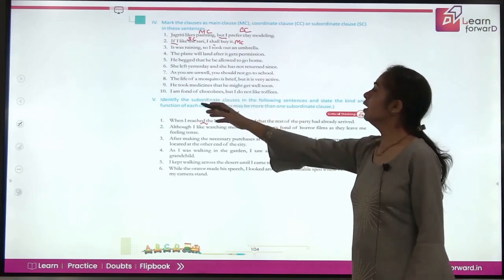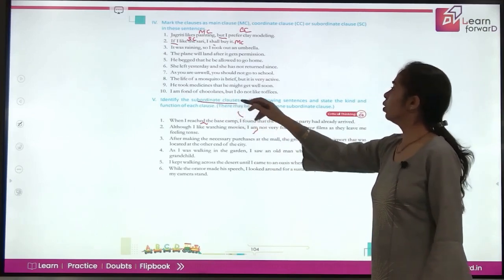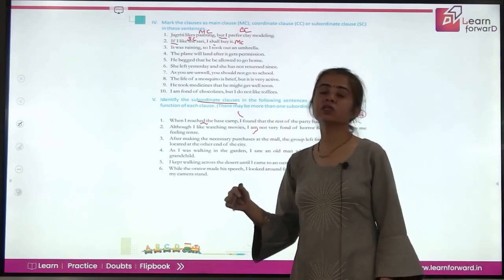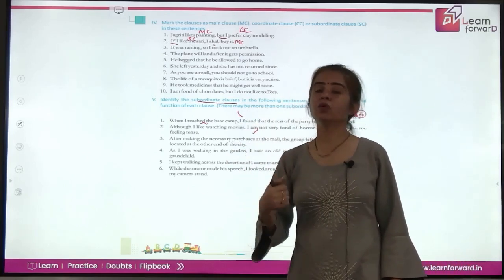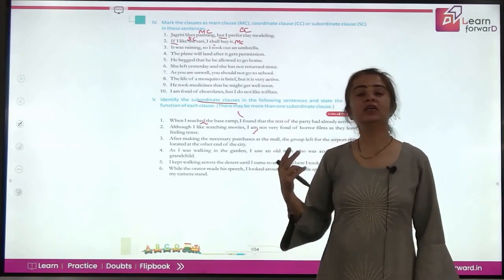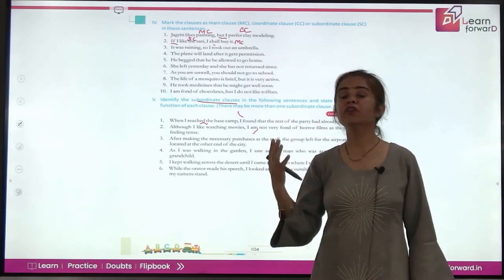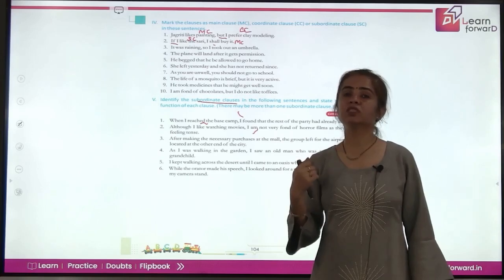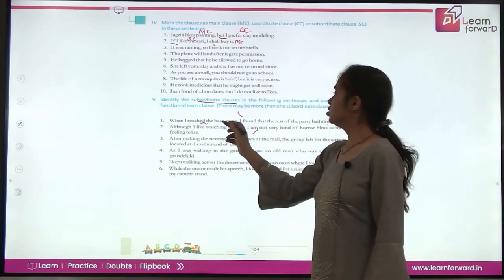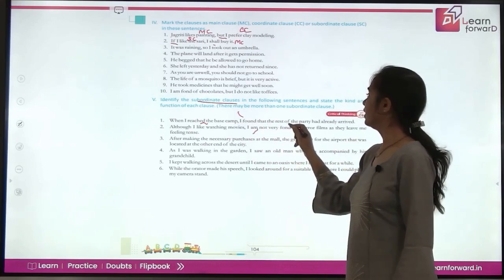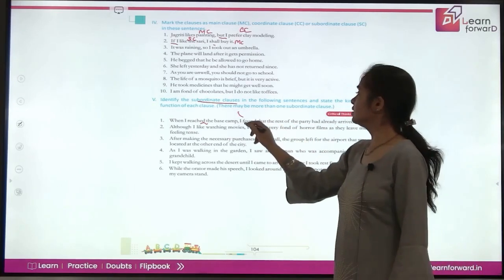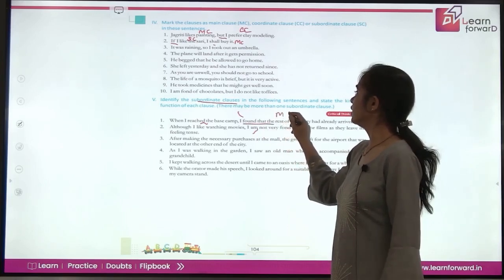Coming to next, identify the subordinating clauses in the following sentences and state the kind and function of each clause. So, we have already learnt about noun clauses, adjective clauses, adverbial clauses, and we have already also learnt about the 4 different roles a noun clause plays in a sentence. So, let's see. When I reached the base camp, I found that the rest of the party had already arrived. So, what is the main clause here?